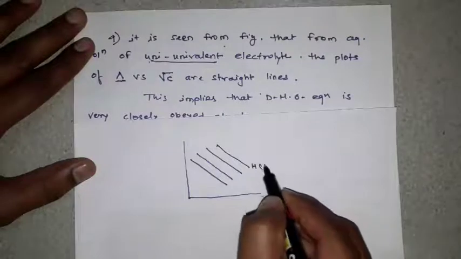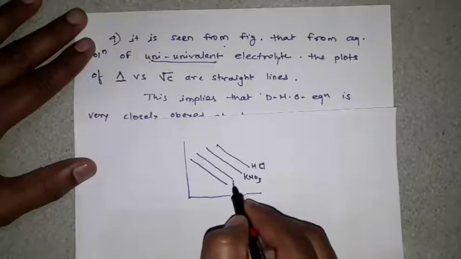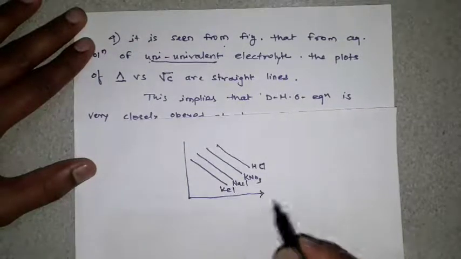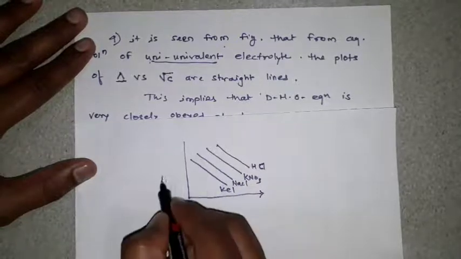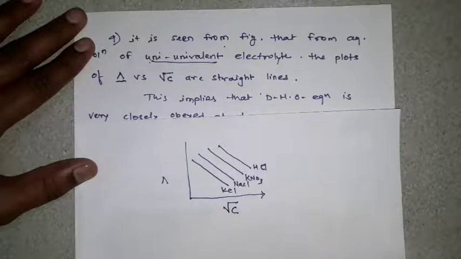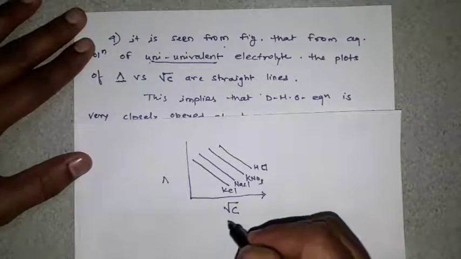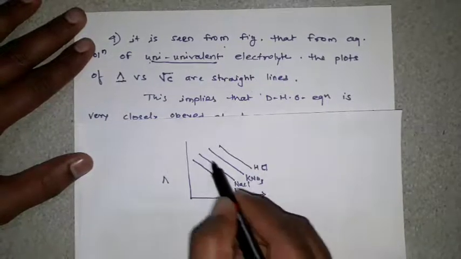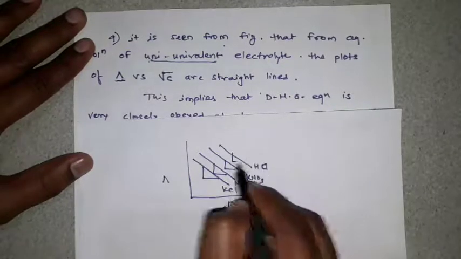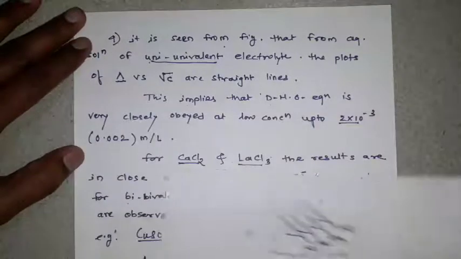You can take HCl, KNO3, NaCl, KCl, and this graph indicates molar conductivity versus under root of C. These examples are all univalent electrolytes, and you will get a straight line. And the slope of this straight line is negative. So remember this point also.